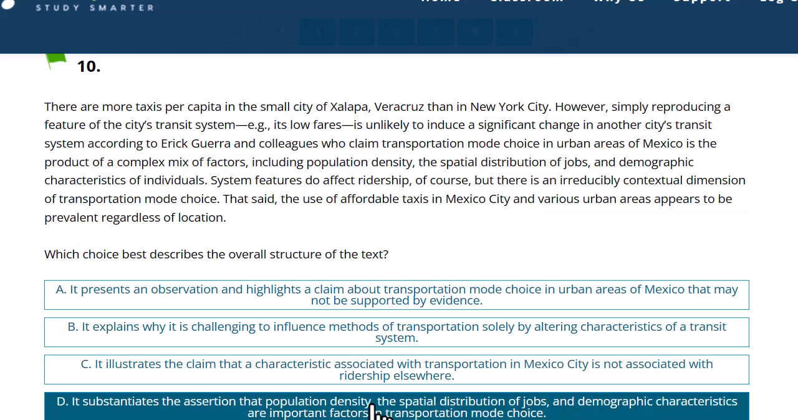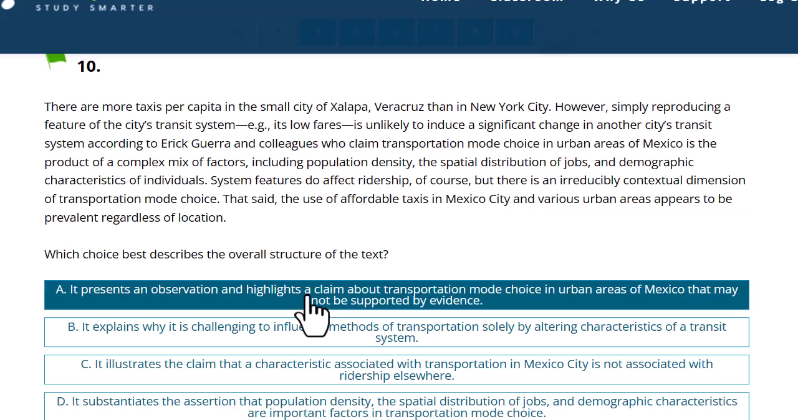D, it substantiates the assertion that population density, the spatial distribution of jobs, and demographic characteristics are important factors in transportation mode choice. No, that's part of the claim, right? But the last sentence subverts that claim. So I think the function of the passage is that the claim is not supported by evidence. A is the correct answer.